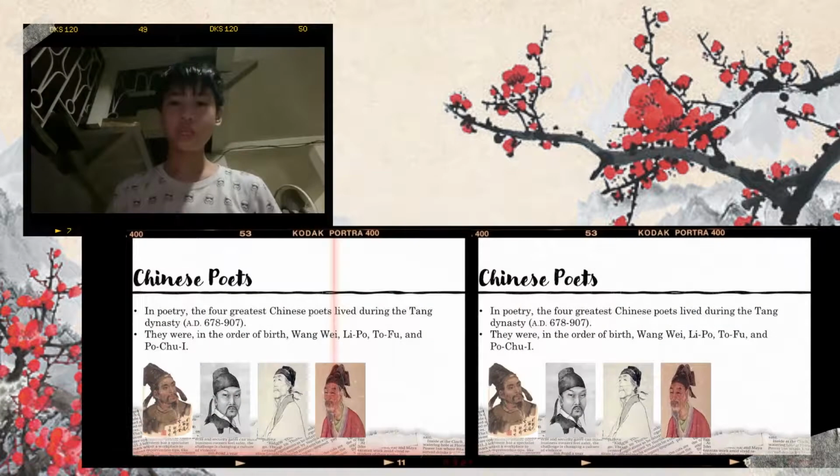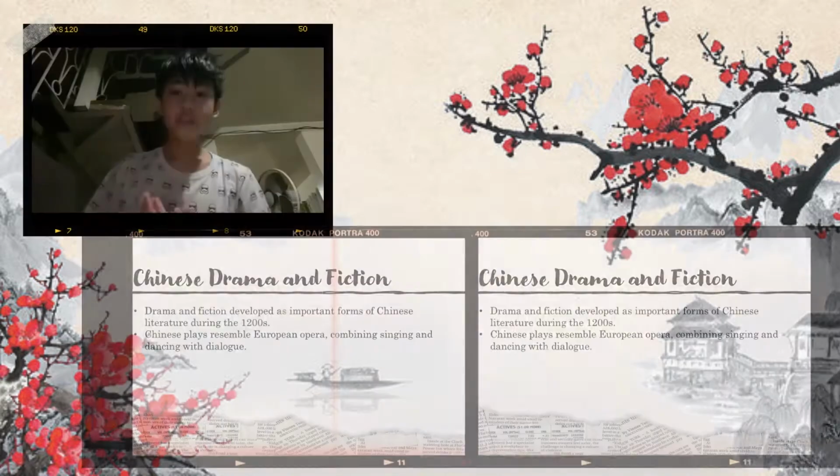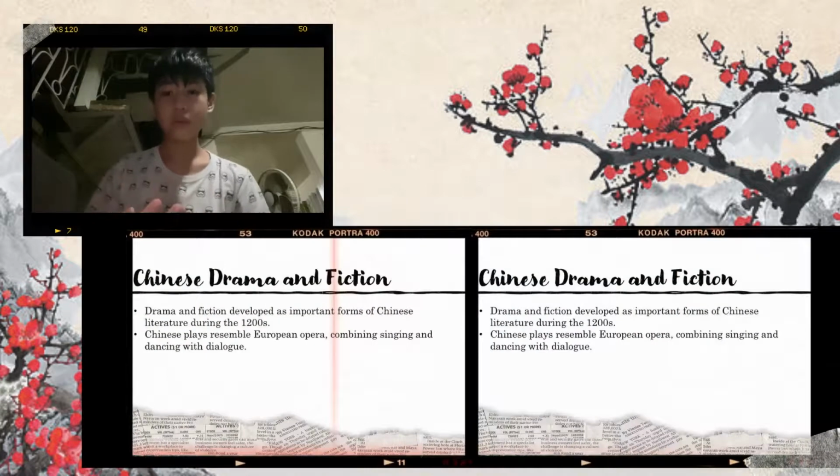In poetry, the 4 greatest Chinese poets lived during the Tang Dynasty. The Tang Dynasty is sometimes referred to as the Golden Age in ancient China. They were, in order of birth, Wang Wei, Li Bo, Du Fu, and Bo Juyi. Drama and fiction developed as important forms of Chinese literature during the 1200s. Chinese plays resemble European opera, combining singing and dancing with dialogue.